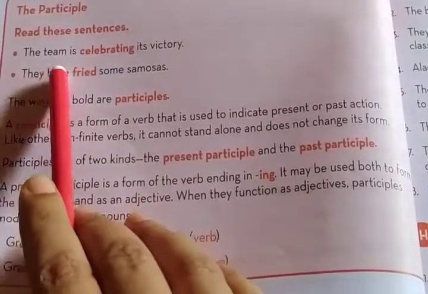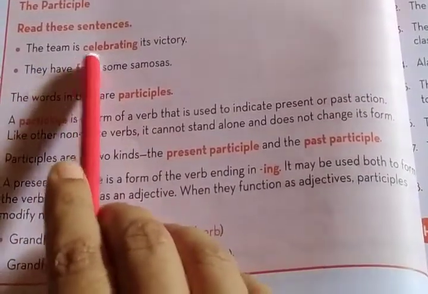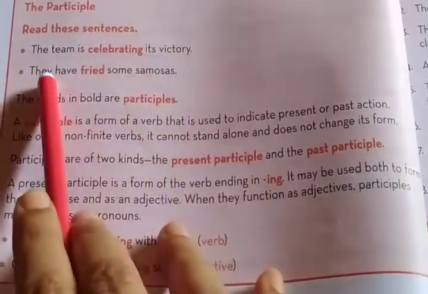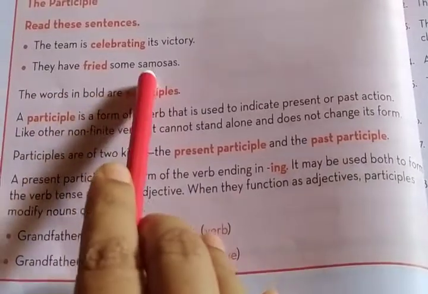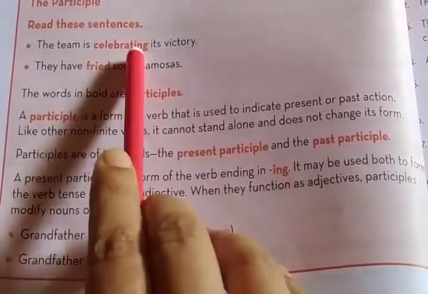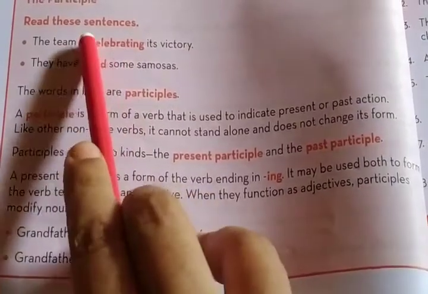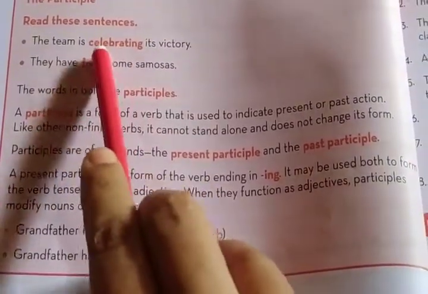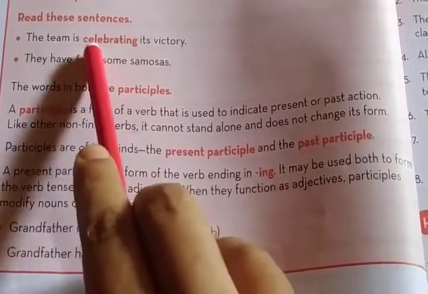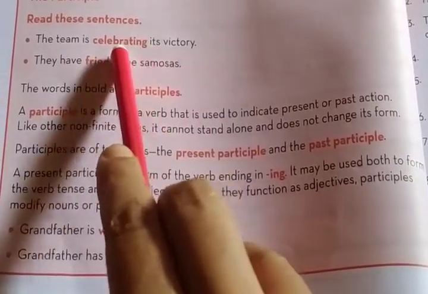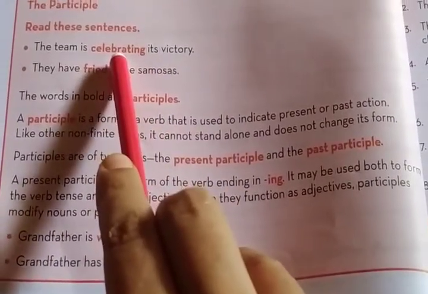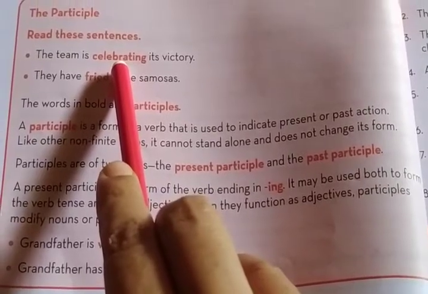At first, read these two sentences. The team is celebrating its victory. They have fried some samosas. In "celebrating," ing is added to the main verb celebrate, so you can tell it is a present participle. How will you identify a present participle?